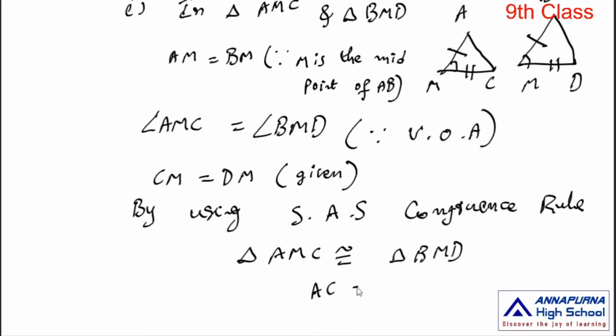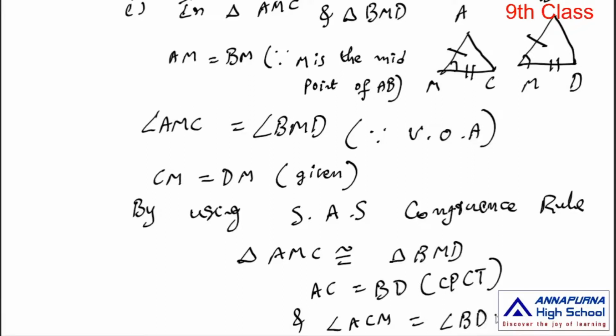AC is equal to BD, CPCT, and angle ACM is equal to angle BDM, CPCT, means the corresponding parts of congruent triangles.